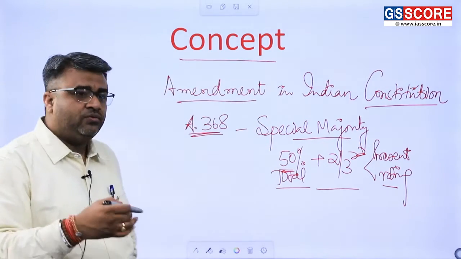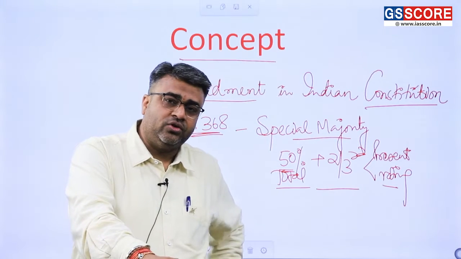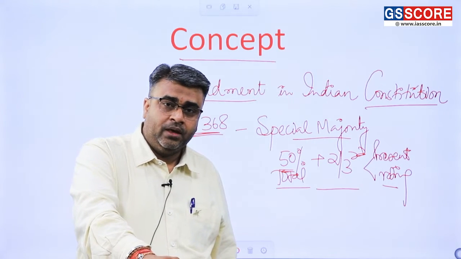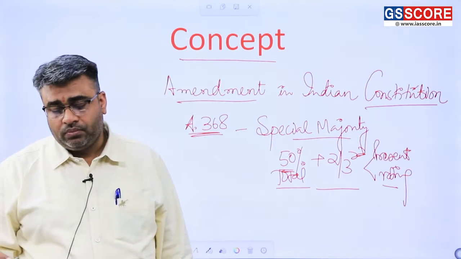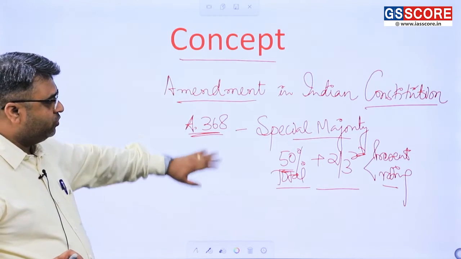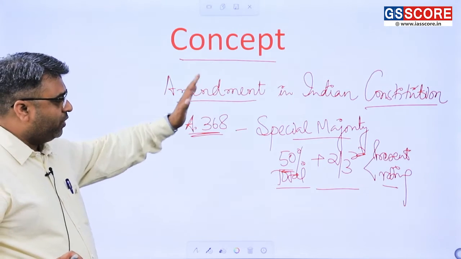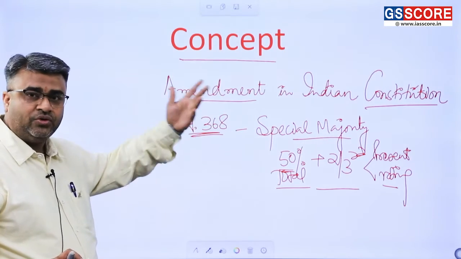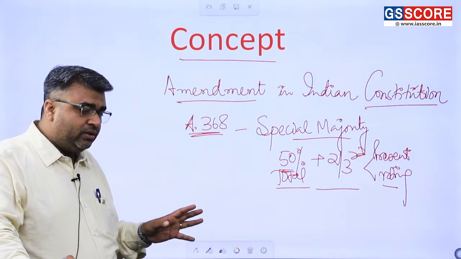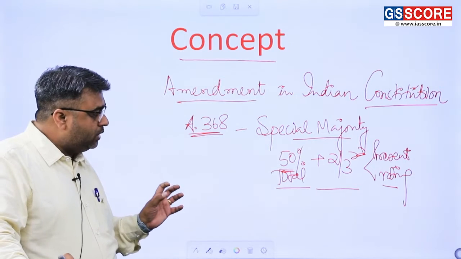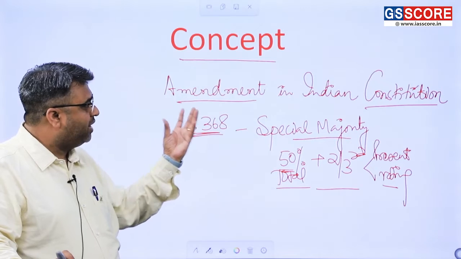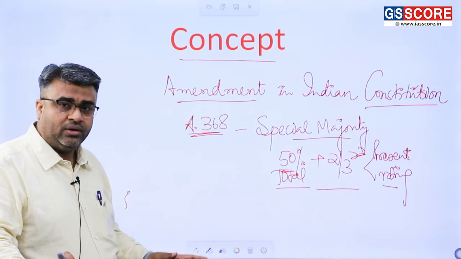And if it is with respect to the federal structure, then in that case we do require ratification by the states as well, like in the case of GST. So the main idea is, whenever you come across this kind of situation, you should first explain the various kinds of majority: simple majority, and special majority coupled with ratification. And after that, you should explain the situation in India, why such a particular amendment process has been prescribed in such a way.